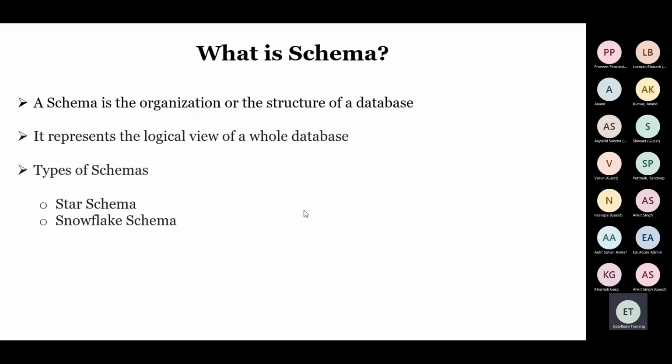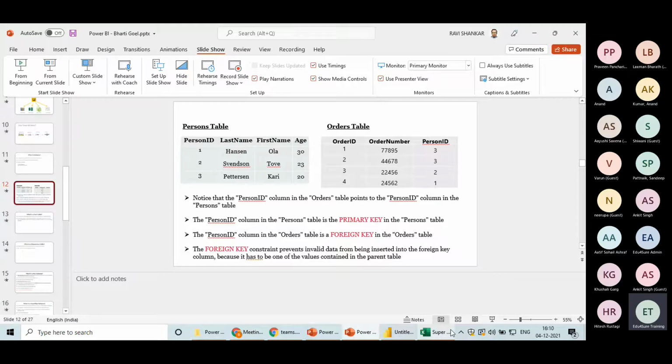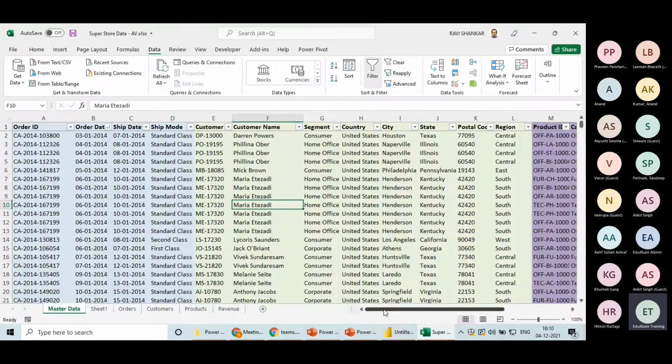And in Power BI, we always follow star schema. So I will tell you what a star schema is. This star schema is going to tell you how to divide or bifurcate one big table into multiple tables. Okay. So what is a star schema? Before we go to star schema, let me ask: can you tell me what the primary key is in this database, and what is a primary key?